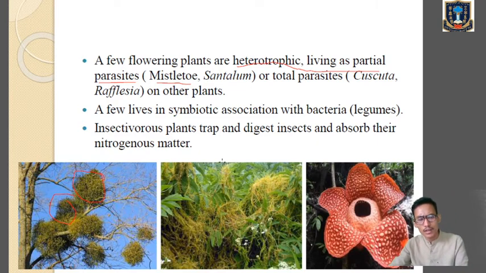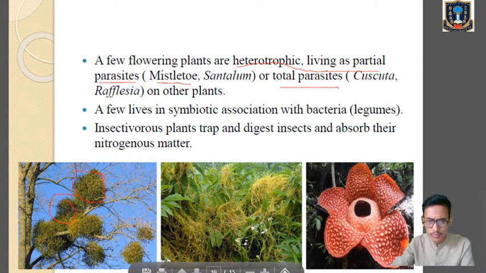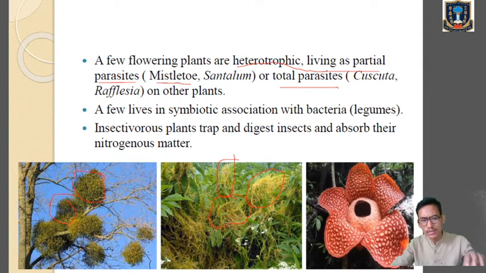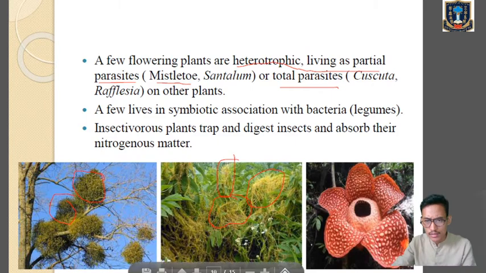Or you can see the total parasites, which are totally dependent on other plants. Example, Cuscuta. You can see over here this yellowish one, against the green one of the plant. This yellowish one is the Cuscuta. So they are total parasites on the other plant's body. And Rafflesia is the largest flower, and this one is also a total parasite.